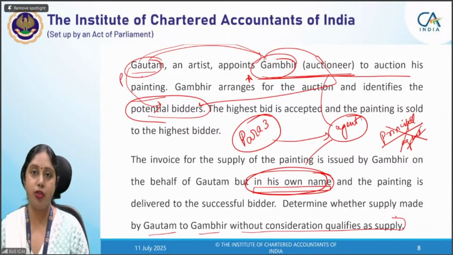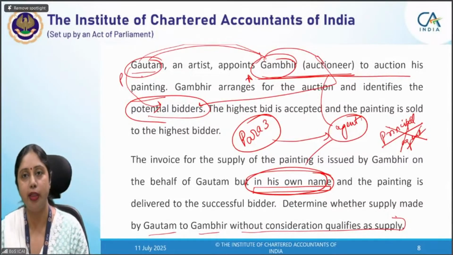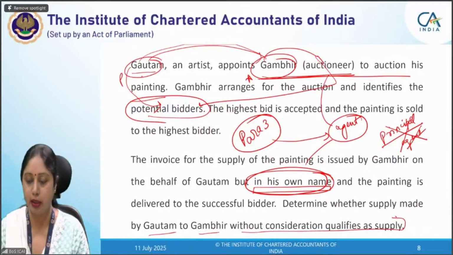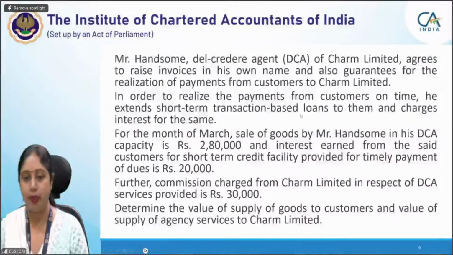If the invoice is issued in the name of the principal, then he will not be an agent, and there will be only one transaction by the principal to the final buyer. The agent will not be in the picture. The agent will only get his commission, and that will become a supply. So I hope this point is clear to you all. Now let's move to the next question.